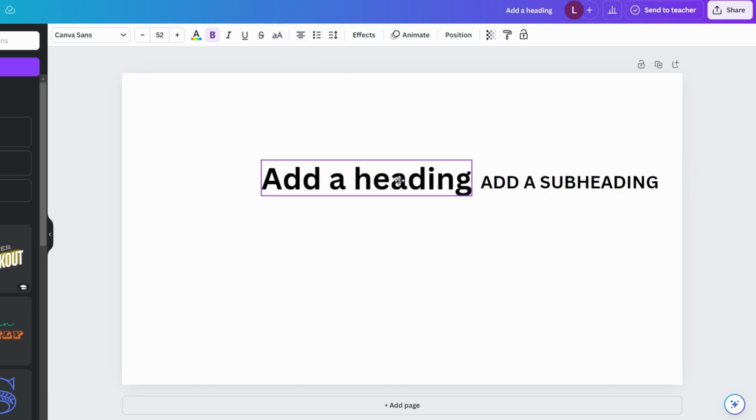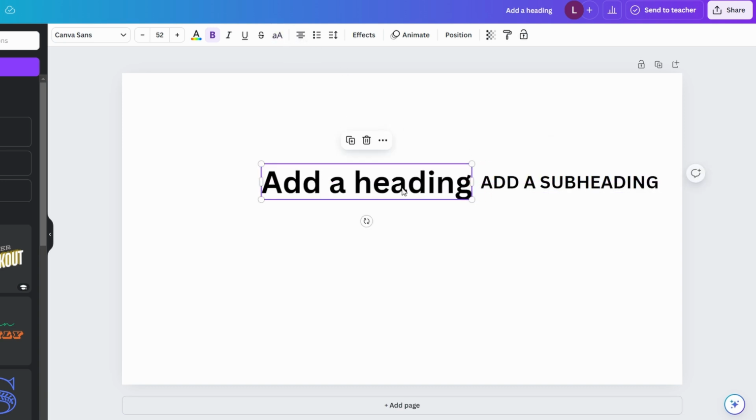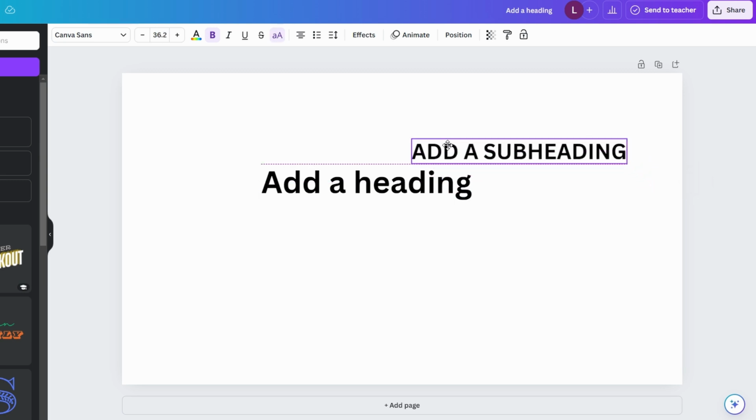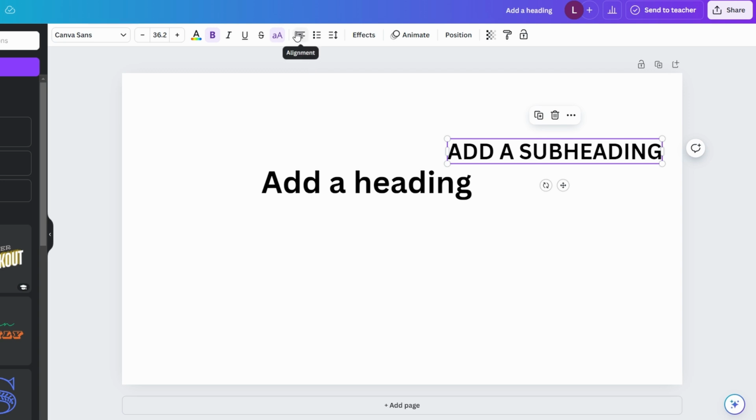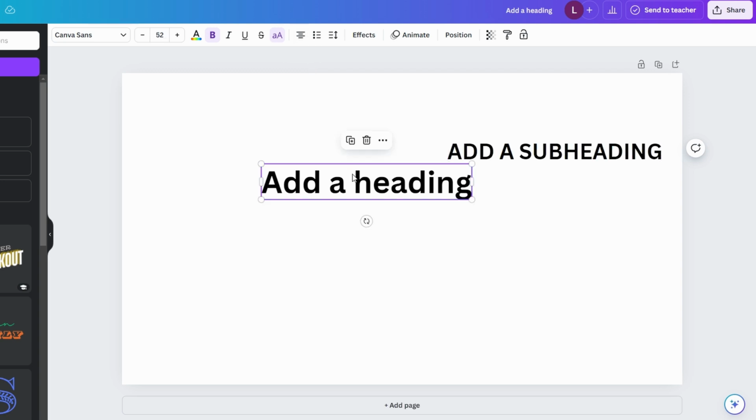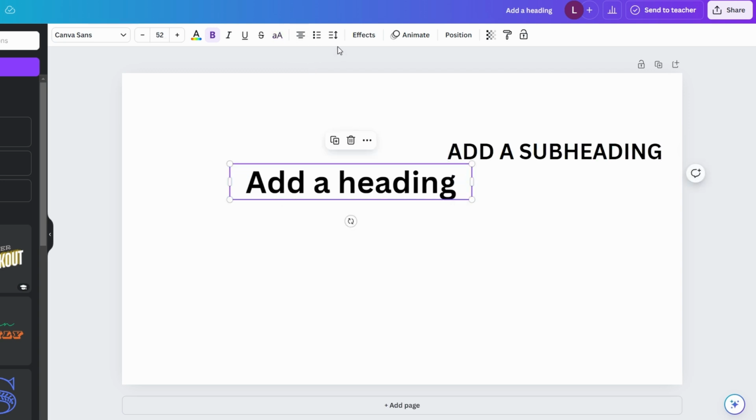Sometimes when you change the capitalization, the alignment might shift slightly. You can adjust the alignment using the alignment tools, left, center, right, found in the top toolbar. If the text shifts out of alignment, you can manually adjust its position on the canvas to maintain your design layout.